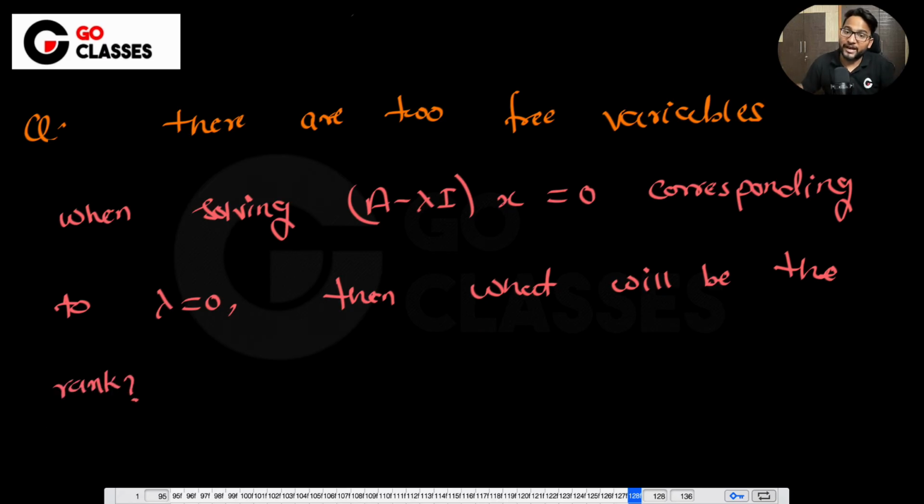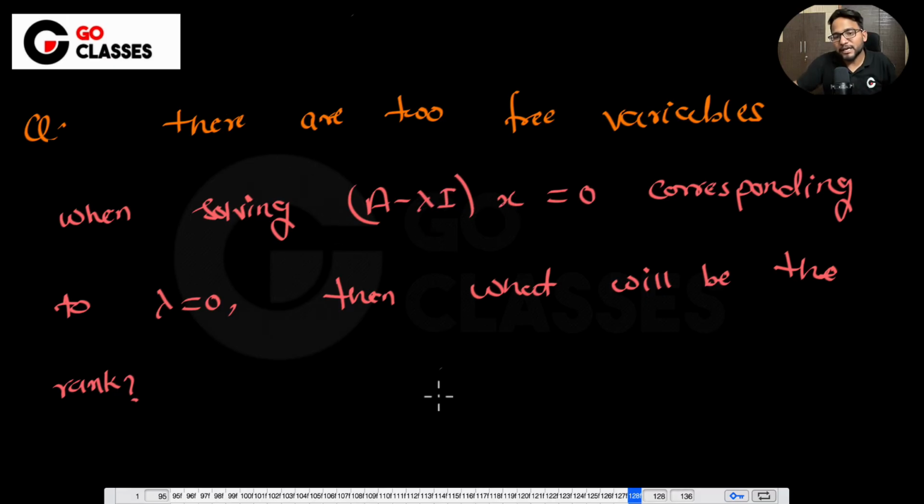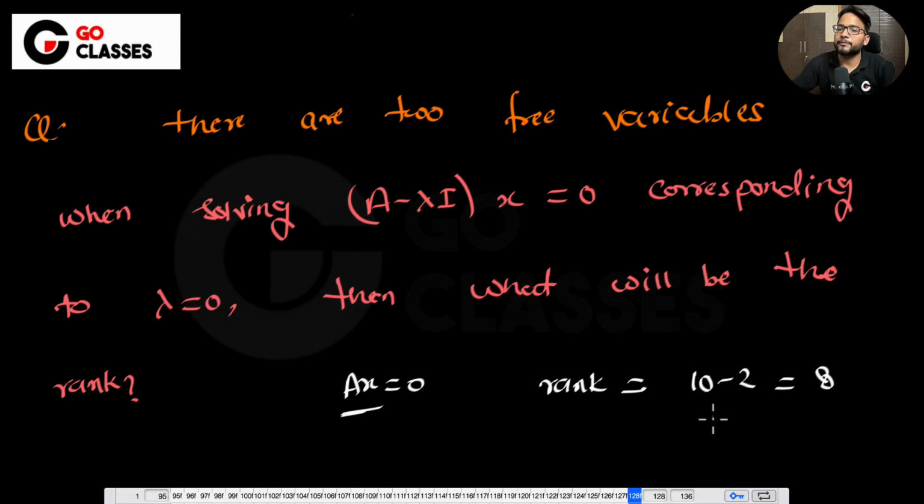Earlier they had given you directly that Ax equal to 0 has these many free variables. Now instead of saying Ax equal to 0, I am saying (A minus lambda I) into x equal to 0 and lambda is 0, which means I am talking about Ax equal to 0 only, right? You got two free variables. Then what will be the rank? Basically if they have given you this information, they have given you the nullity, which is 2, so rank will be 8.